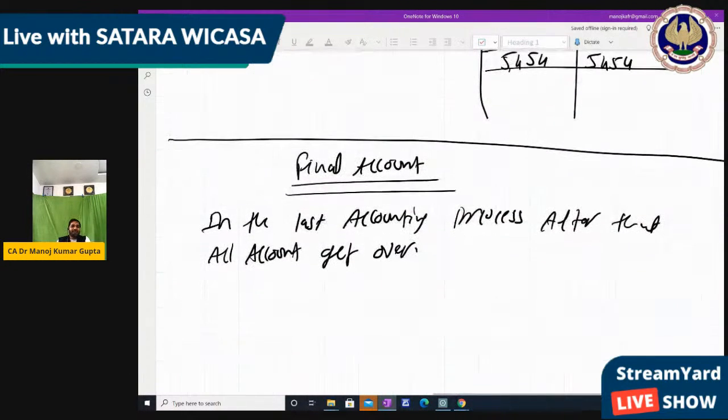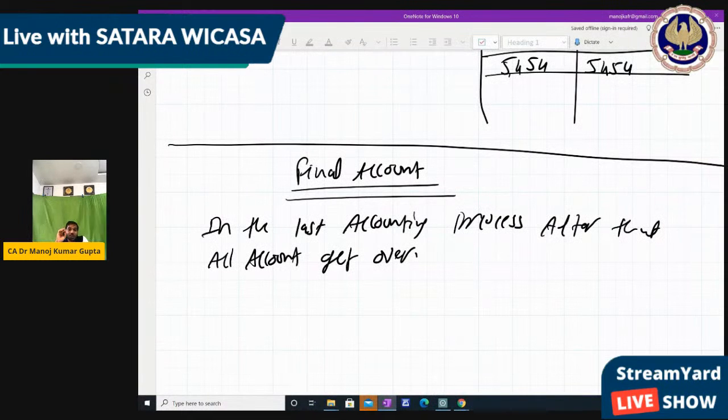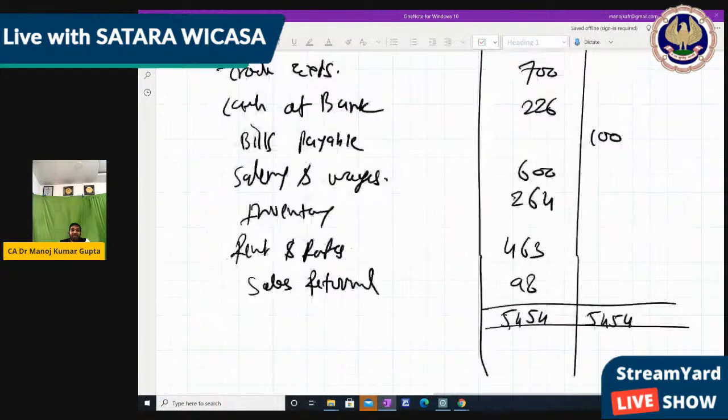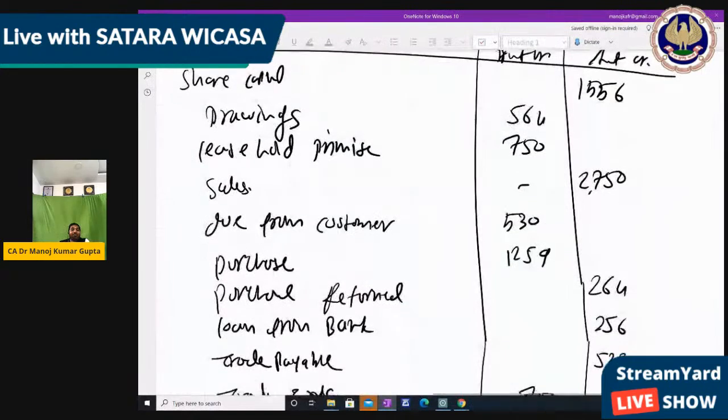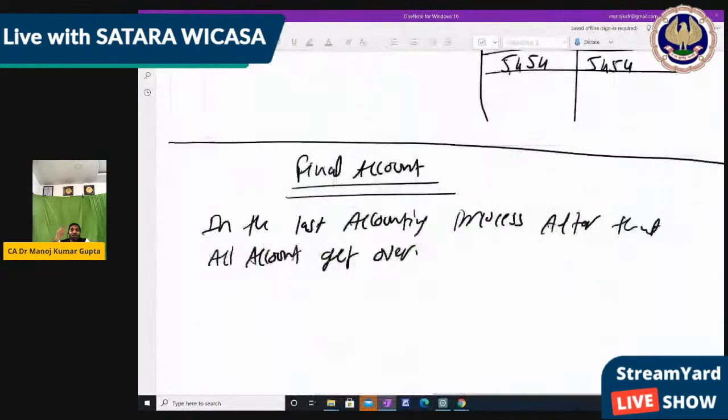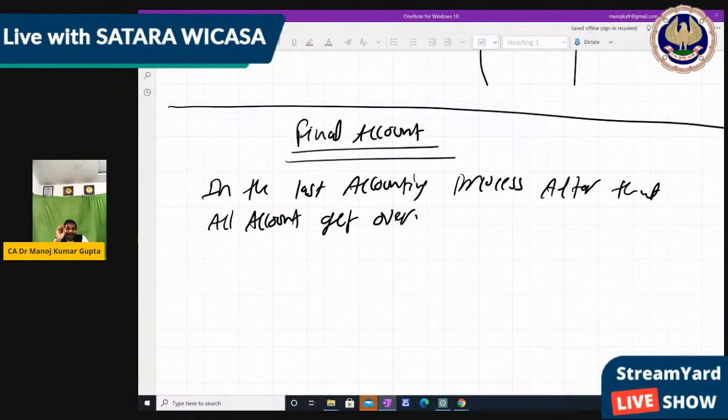Now, what is final account? It gives you one figure. Here we write a lot of things in the trial balance, but still Mukesh Ambani doesn't want to see all these things. He wants to know the end result, that what he has earned in the entire year or entire period. So this is given by the final account.